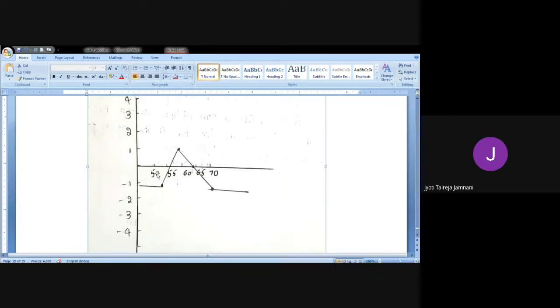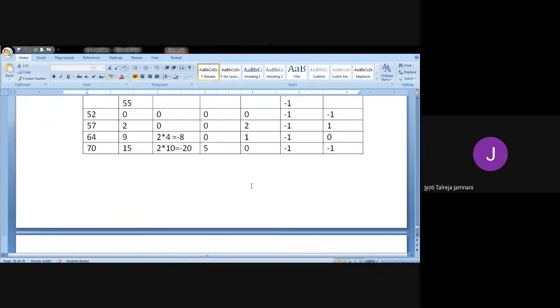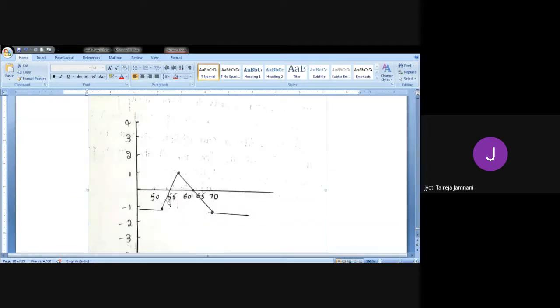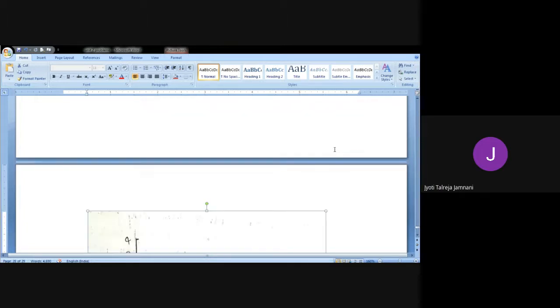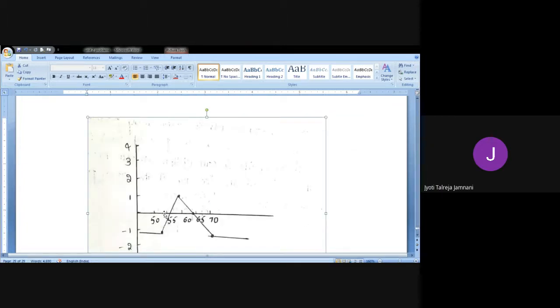So we have prices. We had 52, 57. We can't take it like that, odd. So I've taken 1 centimeter with the interval of 5. So 50, 55, 60, 65, 70. So at 52, you can see here, I had a loss of 1 rupee. So in between 50 and 55 comes 52, and there I have taken -1 as loss. Okay, then at 57, which comes in between 55 and 60, at 57 we gained 1 rupee. So I've taken it in the positive quadrant at 1.